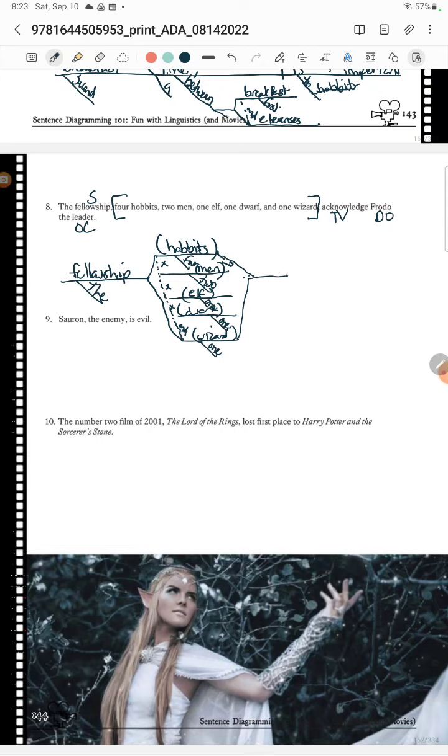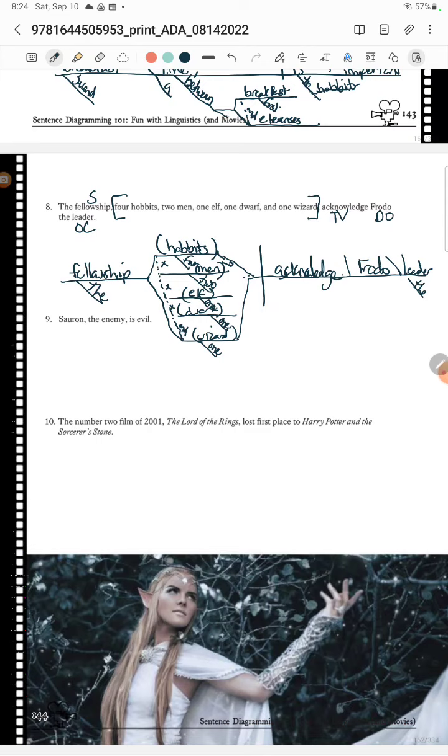And then we know that all of that acknowledges. What do they acknowledge? They acknowledge Frodo, and then they call Frodo the leader. So object complement. Yeah. I'm going to blame Laura Mita, who did these exercises, for making these monstrosities. And I'm sorry for my handwriting.